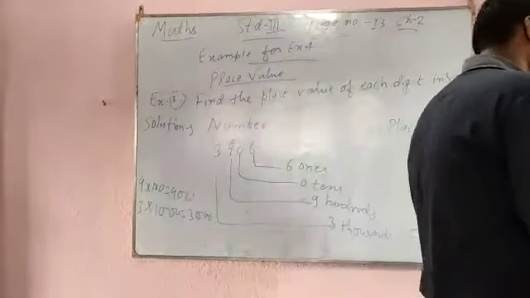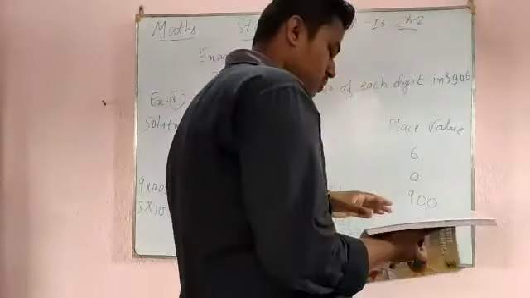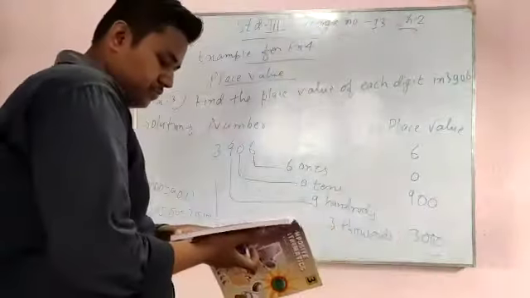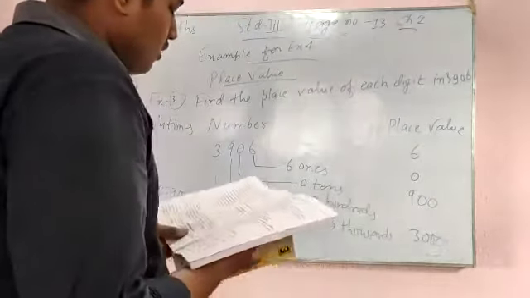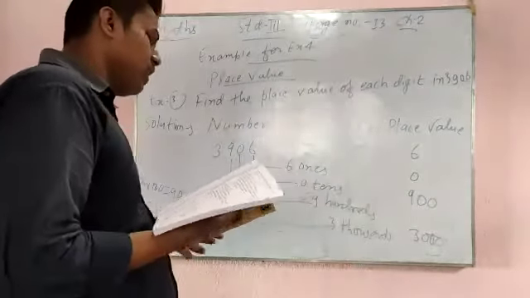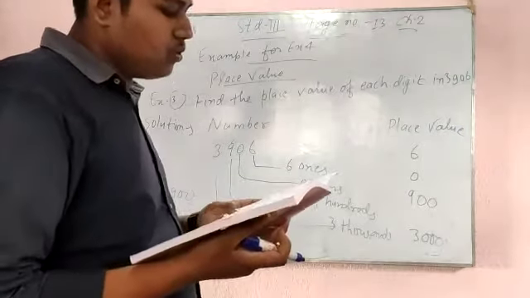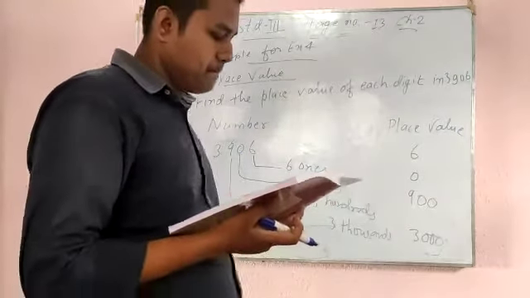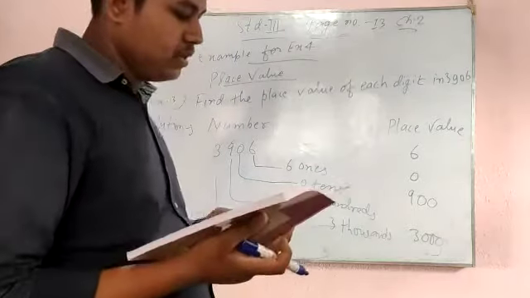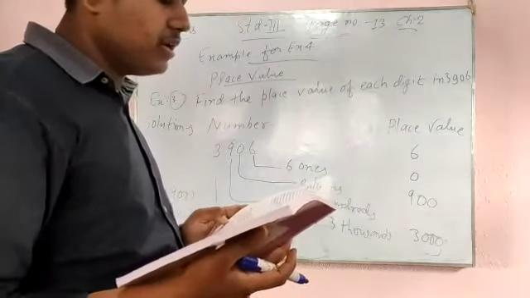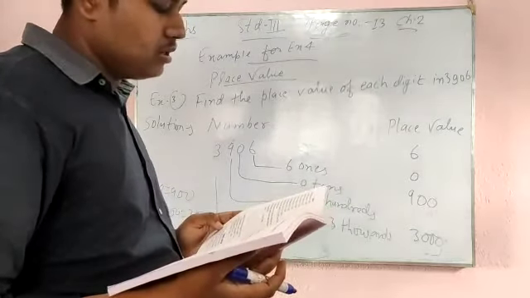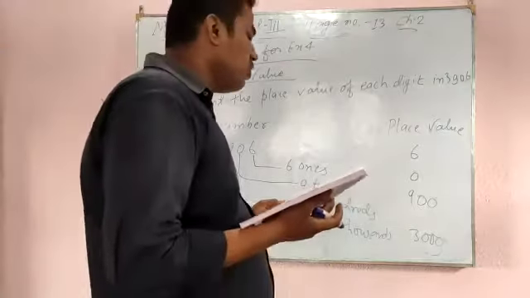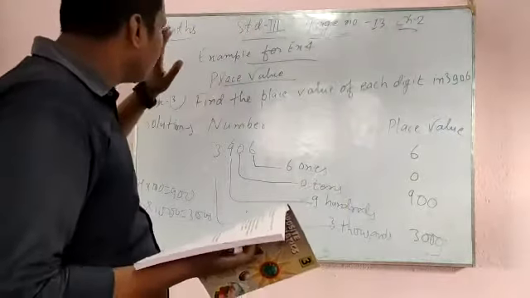Understood, students? With the help of this, you can easily solve question number 1 to question number 8.